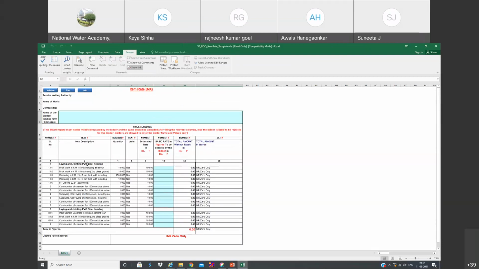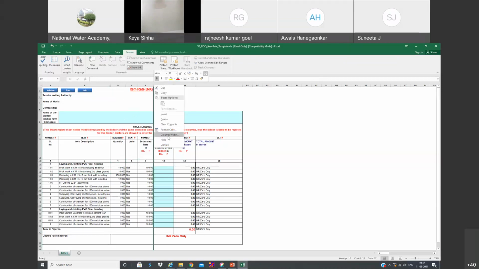Of course, you can edit this one and this one. You can add your own items, and you should be very careful here. You cannot add any columns, but rows can be added. You can see here, this is column number 4, column number 5, column number 6, and there are so many columns which are missing. After that, we have column number 13. That means there are so many columns which are hidden here.